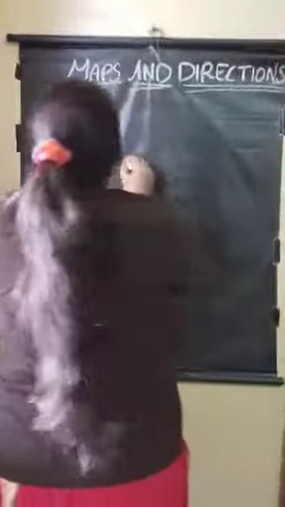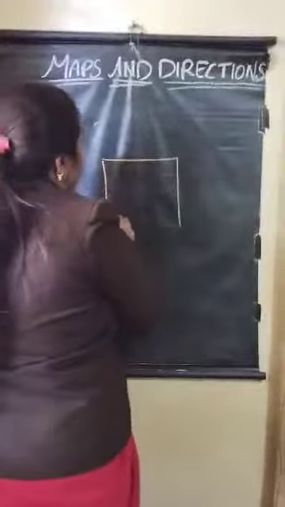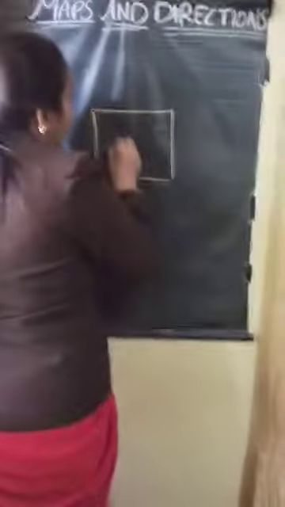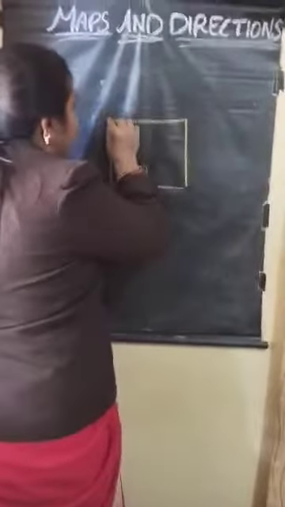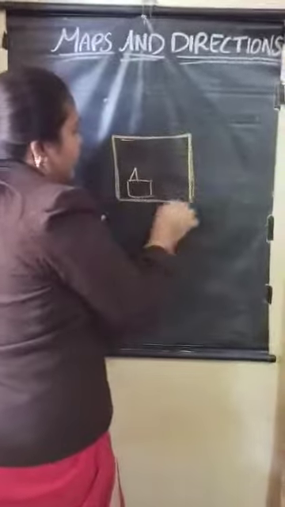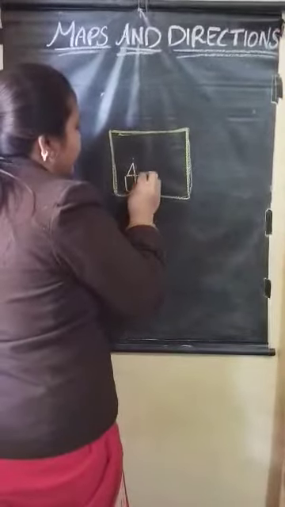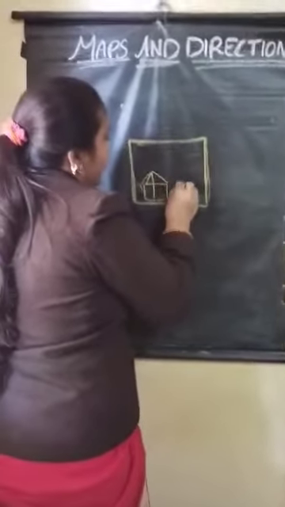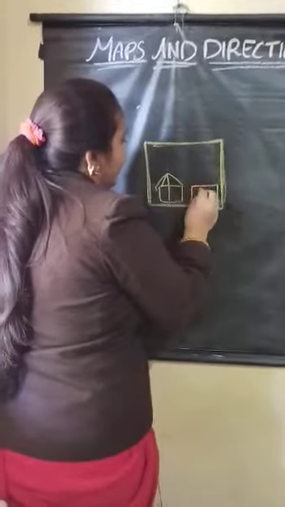See, I have a house. Here is my house. In this full area, this is my full building house. Children, you can say this is our house. Near me one more house is there.